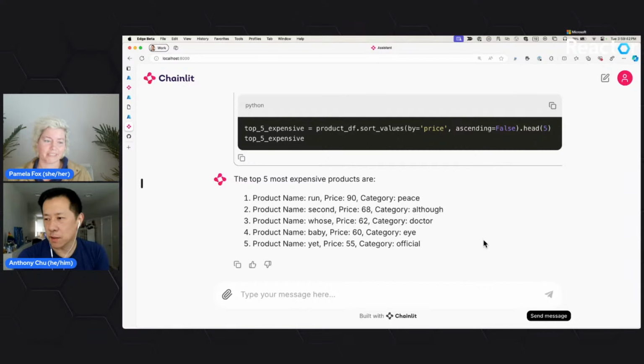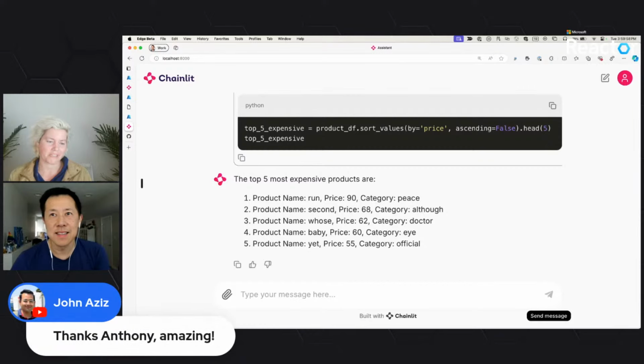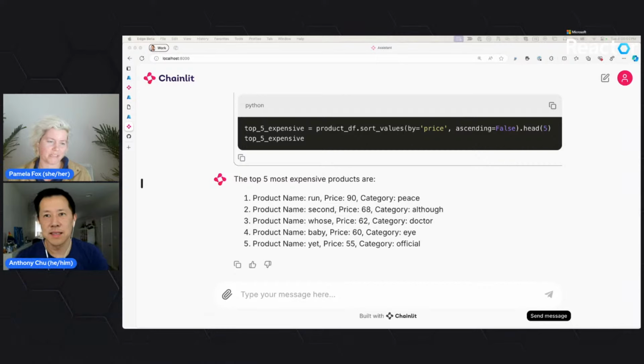But it's really cool when it worked. I'm so excited about the pandas on CSV because so many people ask how to add that sort of functionality to their RAG applications. It's the kind of thing that current RAG applications just aren't good at answering, right? They can't answer these aggregate questions. And now we have a way of answering these questions. Yeah, that's super cool.